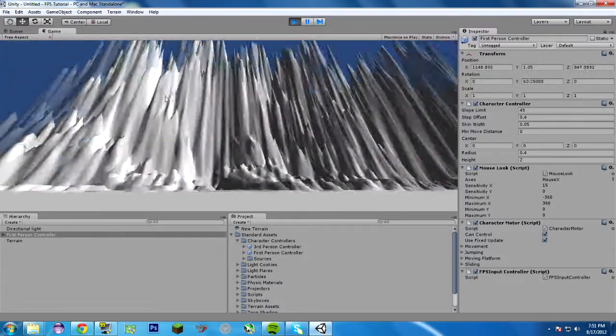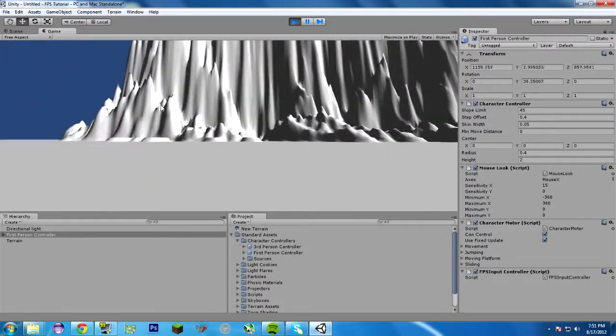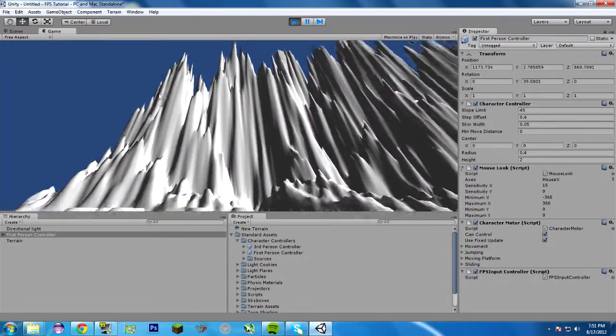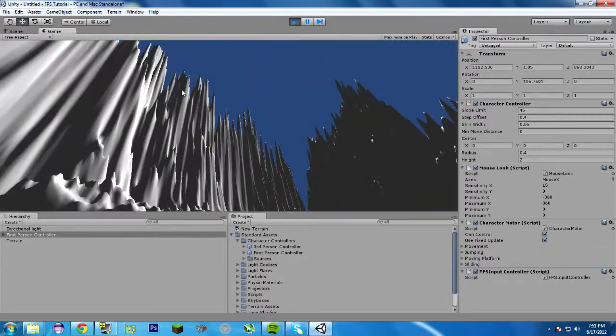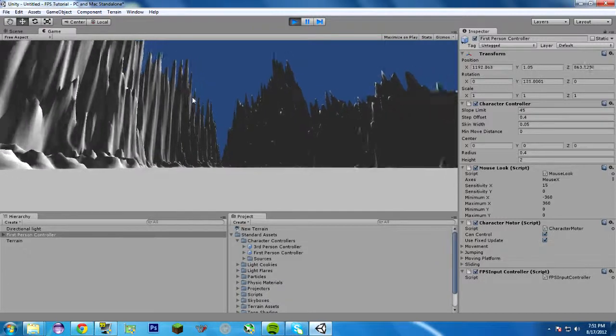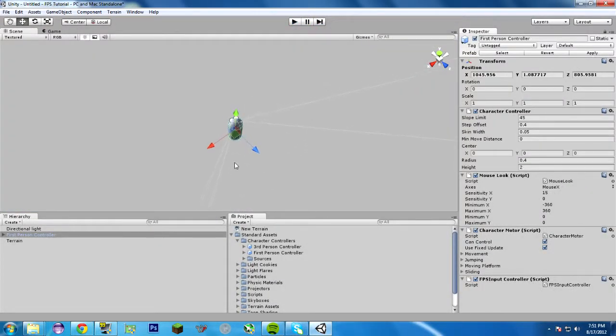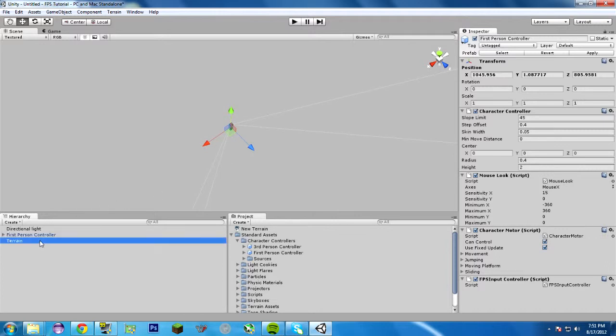You can walk around in it. You can't really interact with the environment yet at all, but you can certainly walk around. You can pan, move, jump, hop, skip, whatever you want to do. So it's still pretty basic, though. We want some color. We want some pizzazz. So let's go to the terrain.